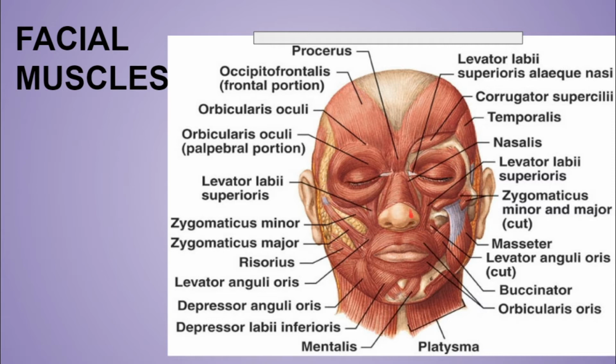Dilator naris, as the name says, will dilate the nasal aperture. As the compressor naris compresses, dilator naris will dilate. And the depressor septi, as the name says, will depress, so it will pull the nose inferiorly.